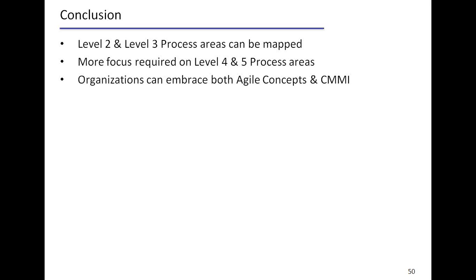And there are certain areas where we need more focus, in terms of the level 4 and level 5 process areas, which we can call higher maturity areas. Typically items like organizational performance, process definition, organizational process focus, organizational process management, and organizational process performance.